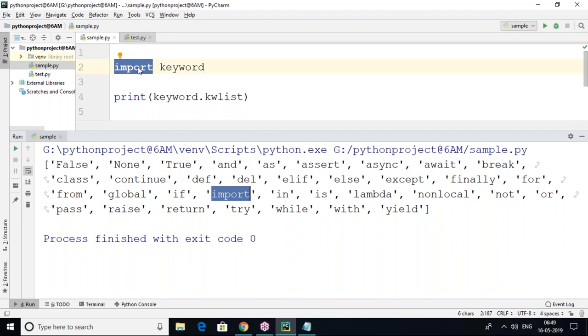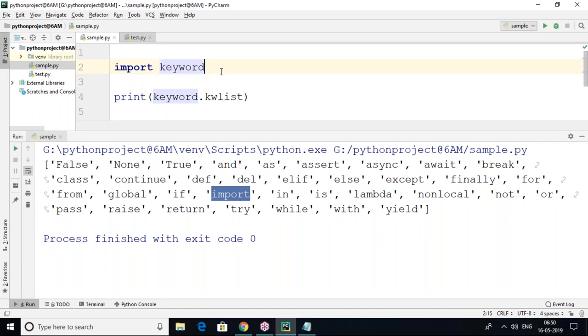Importing, in the sense of what? I'm importing some library. What library? kwlist is a function. Yes, keyword is a module name and kwlist is a function name. kwlist, keyword list. So now you can see keyword is a module. Keyword is a module. It's a predefined library.